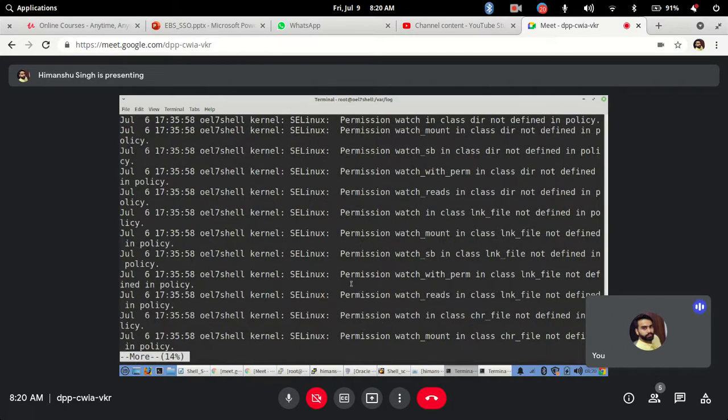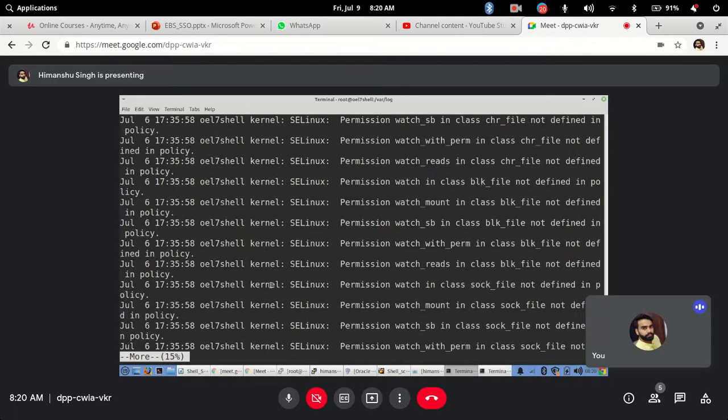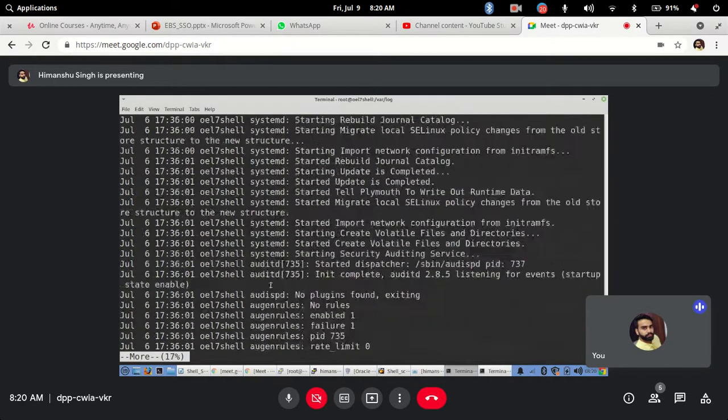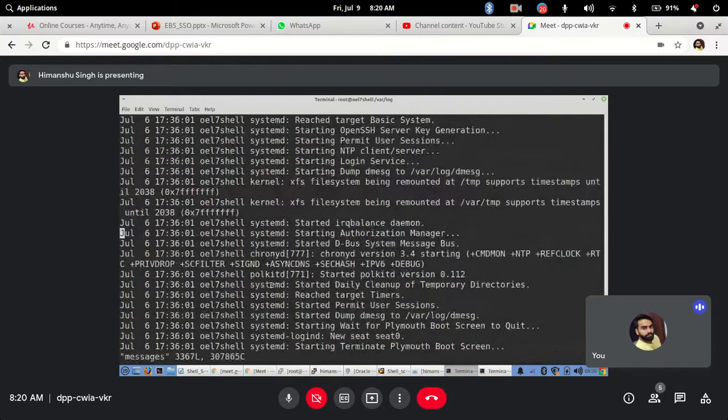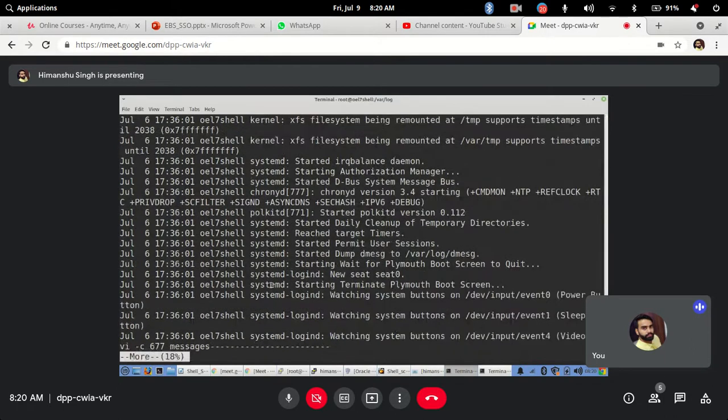But the drawback with more is that it will only move forward, you cannot move backwards. Let's say I have missed something at the top and I want to go to the previous page, more will not take you there. You don't have any option to go back to the previous page in more. When you press the space button, you simply go ahead to that particular line. So I will press Q to quit out of more. More will only navigate to the front of the page.